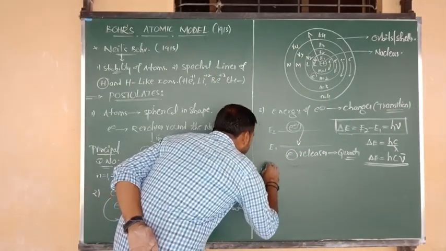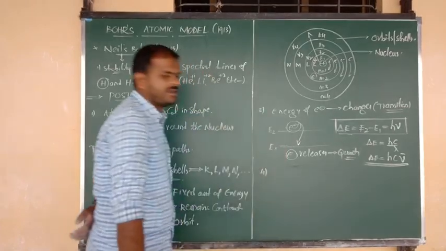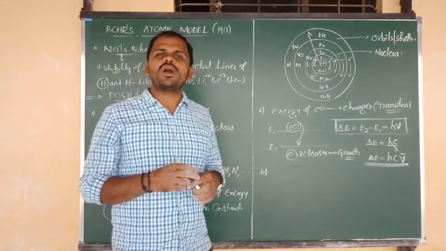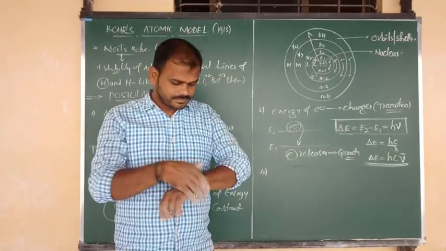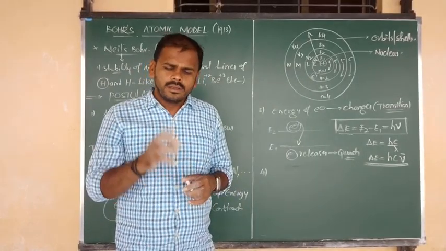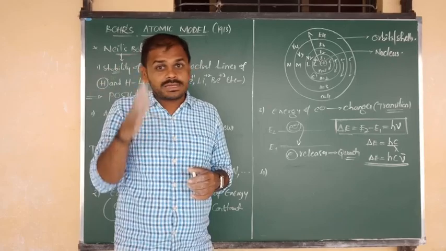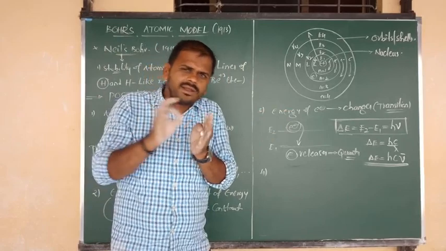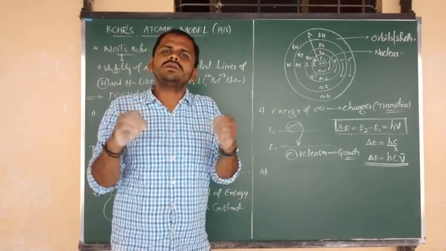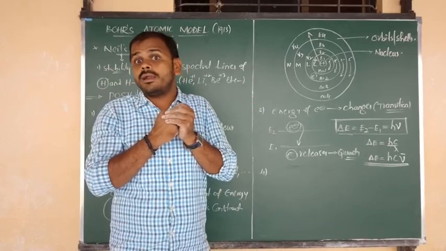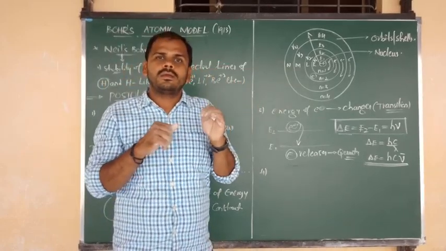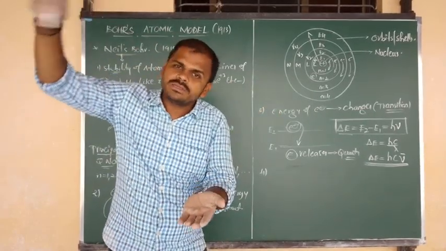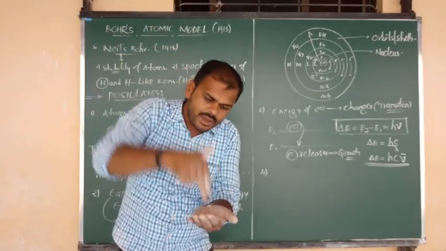Next point, the fourth point, is very important. Listen. The drawback number 1 in Rutherford's atomic model: he says that the electrons revolving around the nucleus, as per electromagnetic theory, will lose energy in every revolution. After a definite time, after the loss of complete energy, he expected that the electrons will fall into the nucleus.